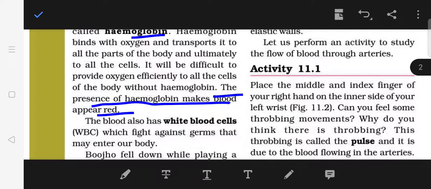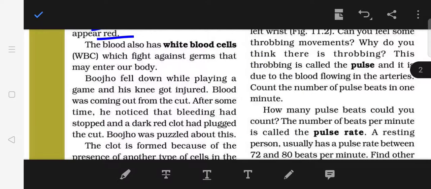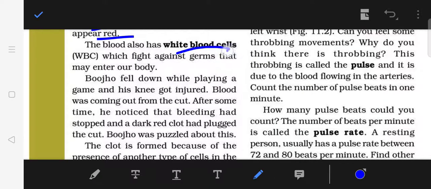Now the blood also has white blood cells that we call WBC, that fight against the germs. This is the important point, children. WBC fight against the germs that may enter our body.